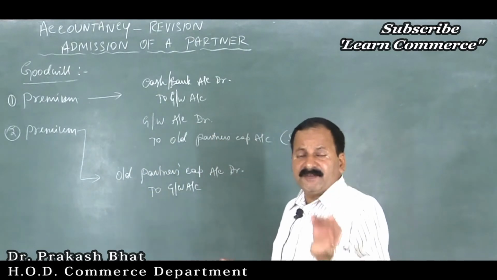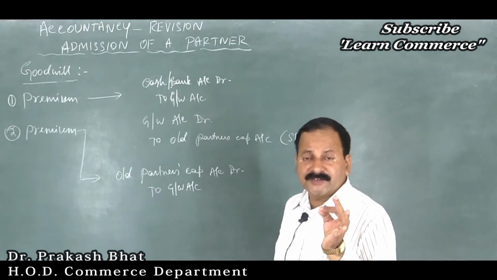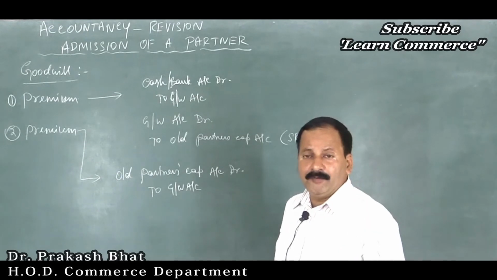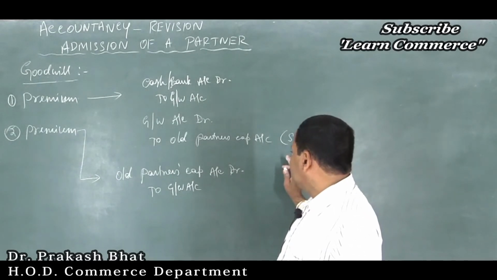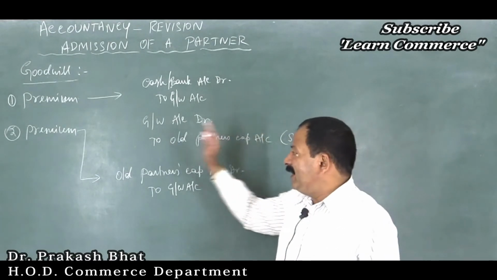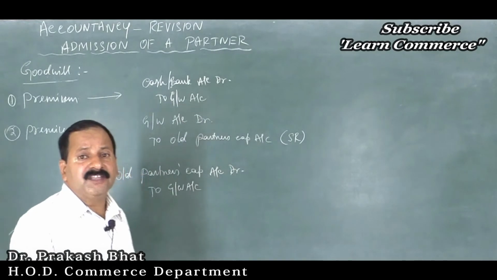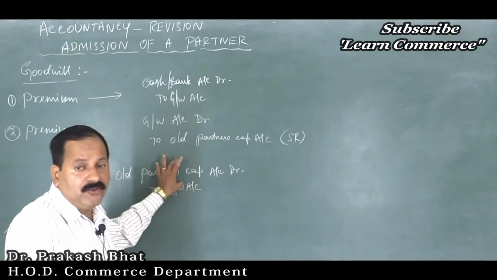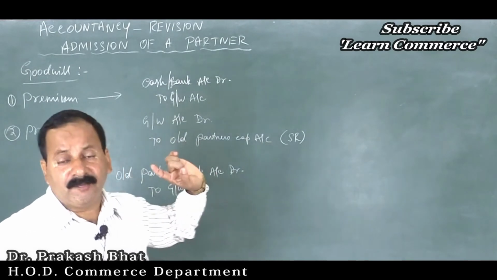If there is a specific instruction that only 50% of the goodwill is withdrawn by the old partners, then half of the amount which is credited as goodwill should be entered on the debit side with the entry: old partners' capital account debit to cash or bank account.